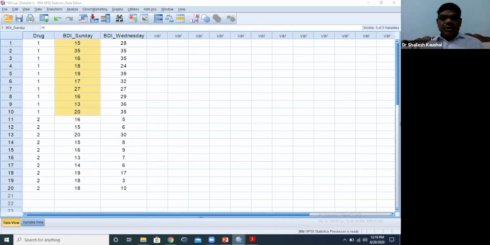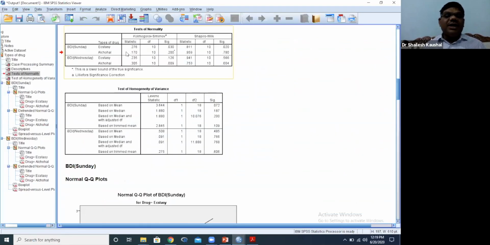Is it clear? Now through the output we can see our data, because all the four categories, ecstasy, alcohol, and the other day ecstasy, alcohol, all data should be normal. If it is not normal, then we cannot use a parametric test, because it is violating the assumptions. All the p values should be greater than 0.05. So here our data is not normal.